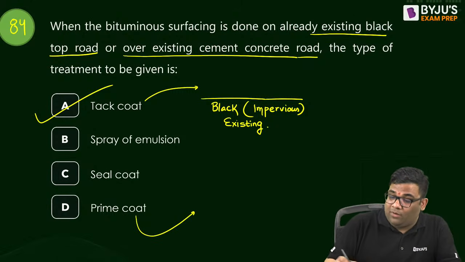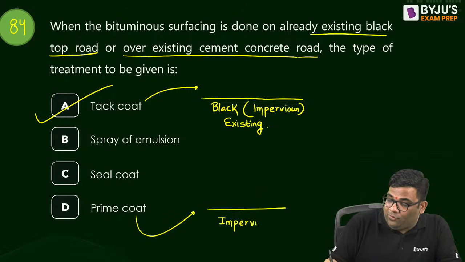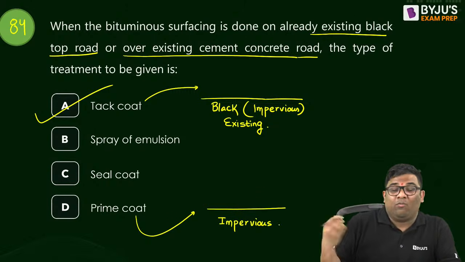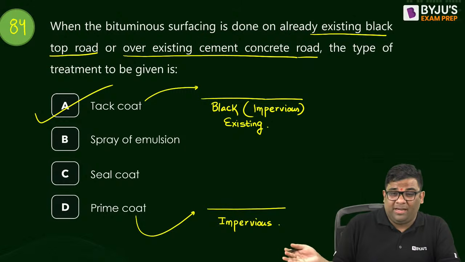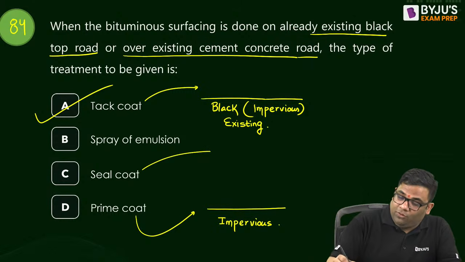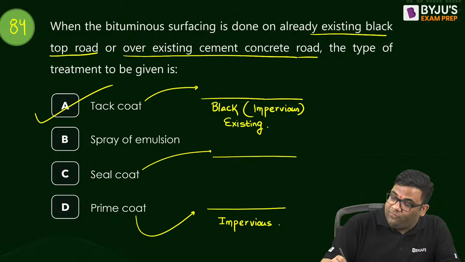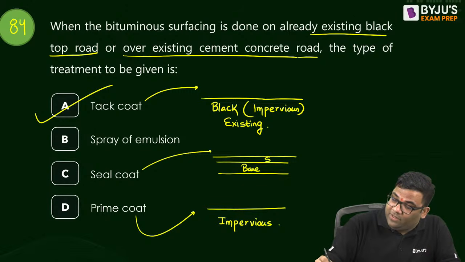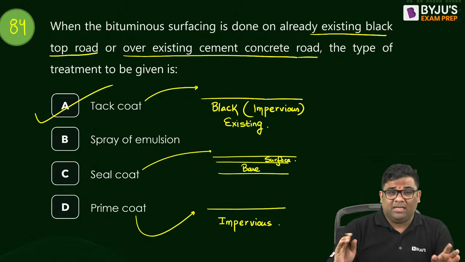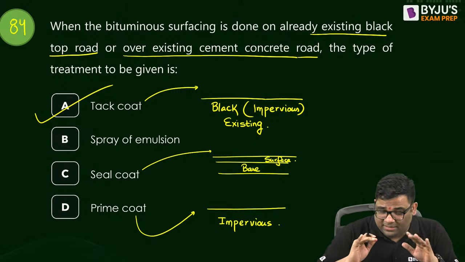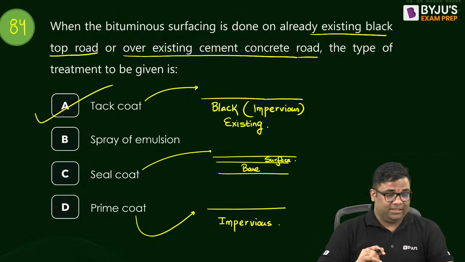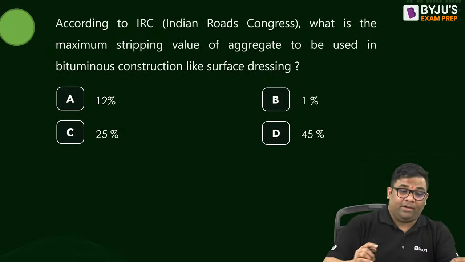Prime coat we apply on what? It is on pervious layers, like water-bound macadam. And seal coat we apply where? This is on the surface. Suppose this is base, this is surface. So seal coat is applied on the top for providing complete water tightening. Yes, this is seal coat. So the answer is A. 84.